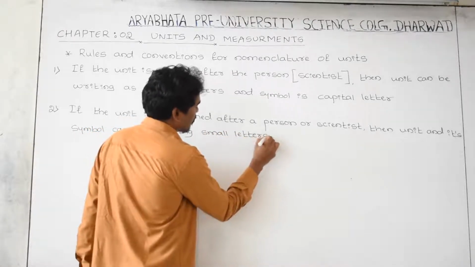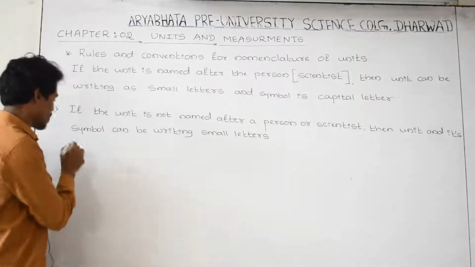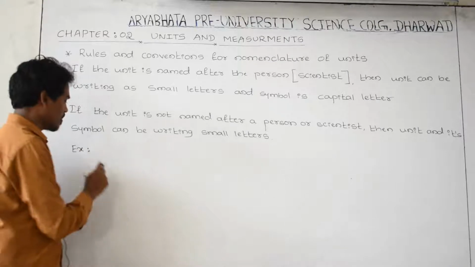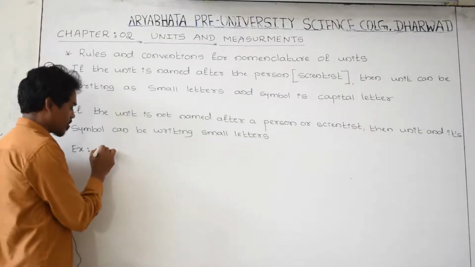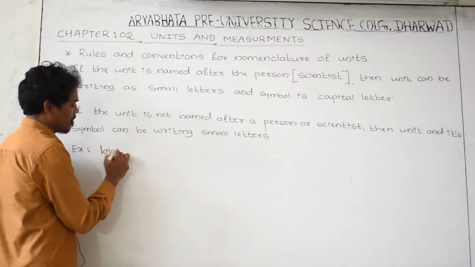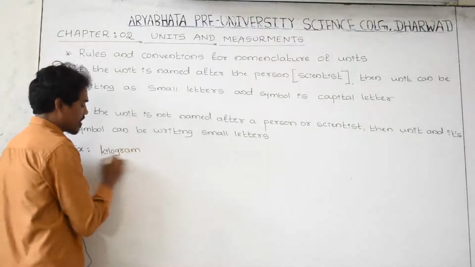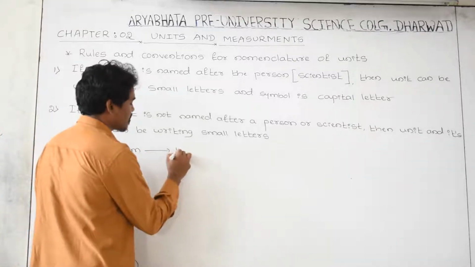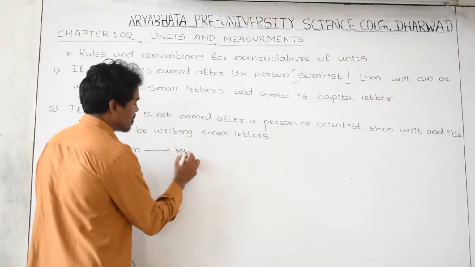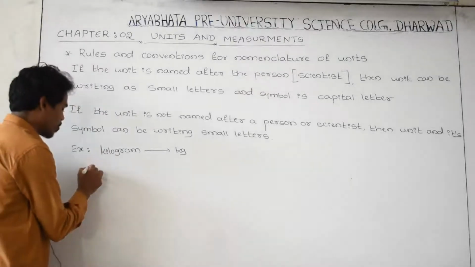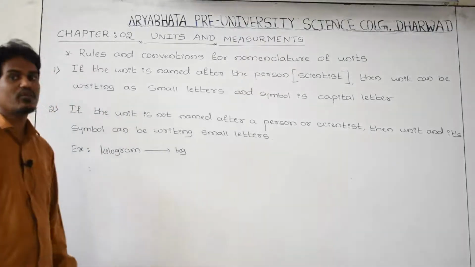For example, what is the SI unit of mass? The SI unit of mass is kilogram, and the name of the unit you can write in small letters, and its symbol is kg, also small. Next, one more example: what is the SI unit of length?